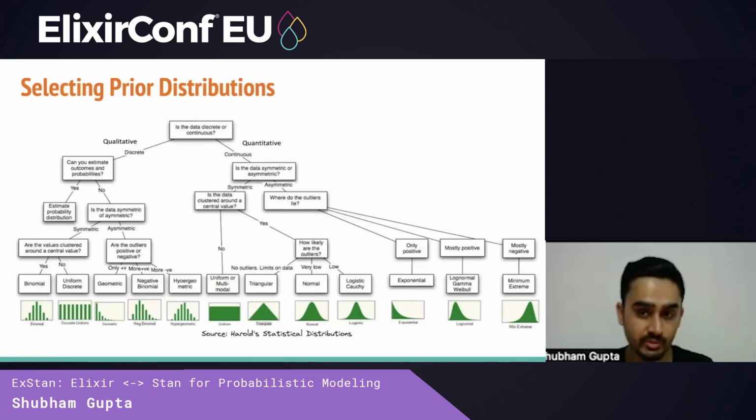The graph gives a brief overview of how you would select your prior. For example, if you have an event with discrete values and the data is equally distributed between classes, that means it's symmetric, and it's centered around a central value, a good choice would be a binomial distribution for the prior.